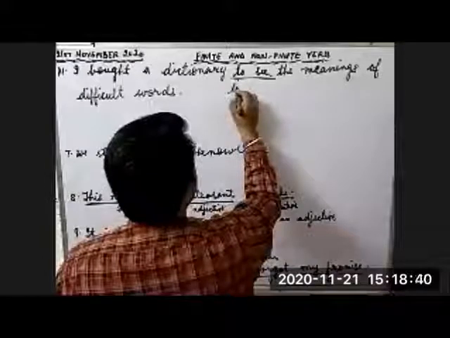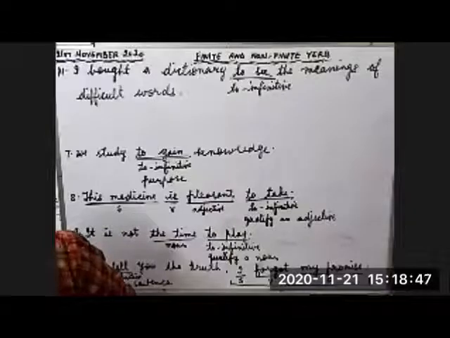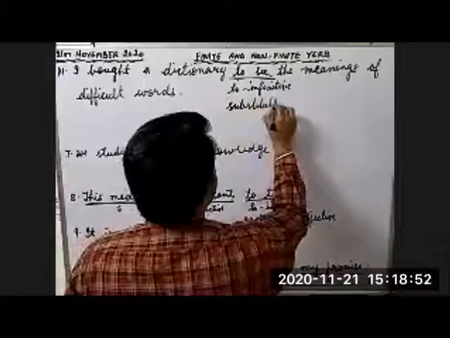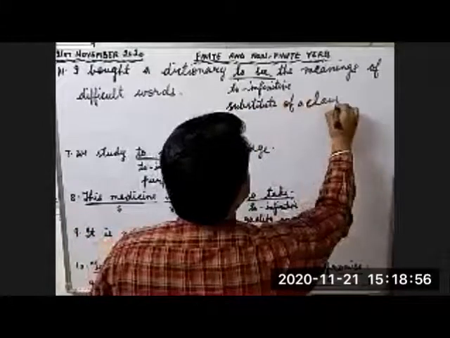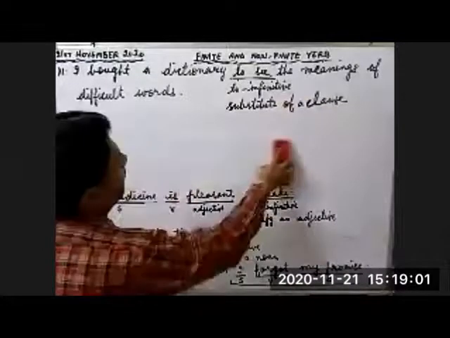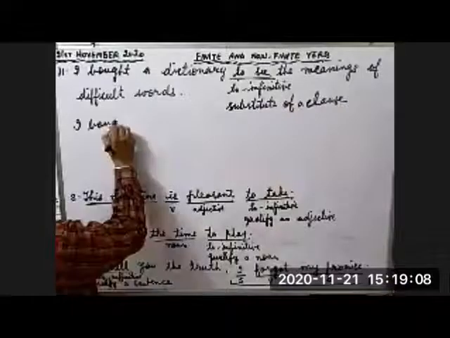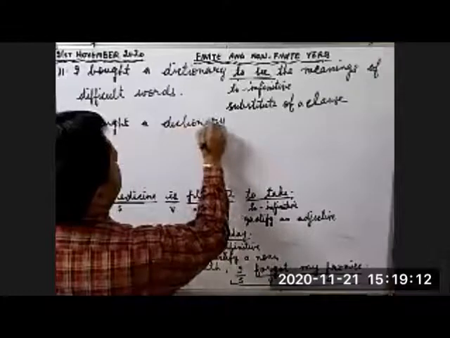Here we are using to infinitive as a substitute of a clause. How is it used as a substitute of a clause? Suppose you write the same sentence like this: I bought a dictionary. This is one clause.